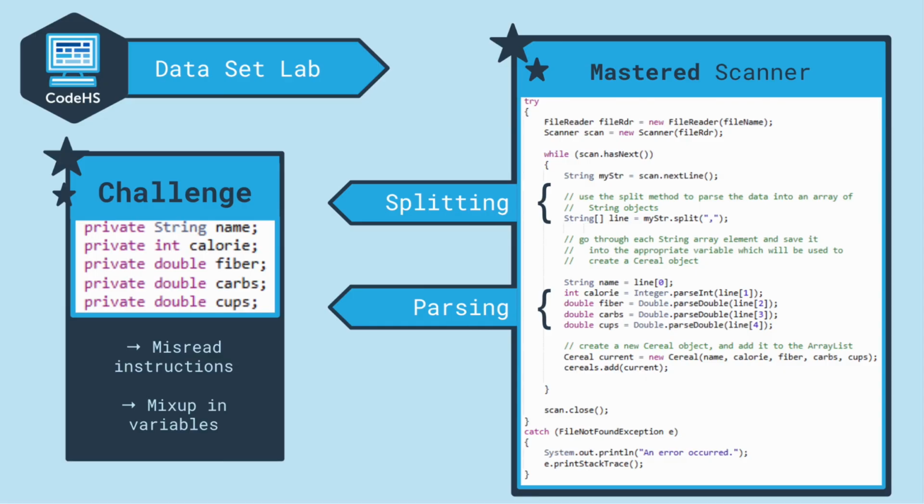Firstly, the dataset was generally simple, so we struggled very little. Still, the main challenge was that in declaring the initial variables, not only did we cover the wrong variables, like protein and fat instead of fiber and cups, but we also used the wrong variable types. For example, at first, all variables were type int and not type int and type double. This meant that our syntax was right, but our logic was wrong.